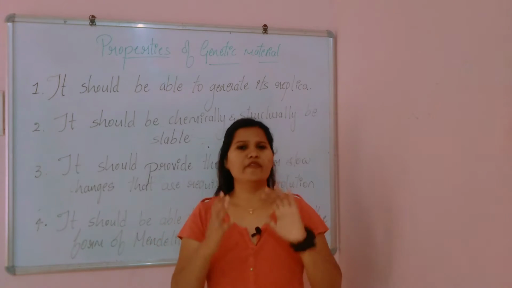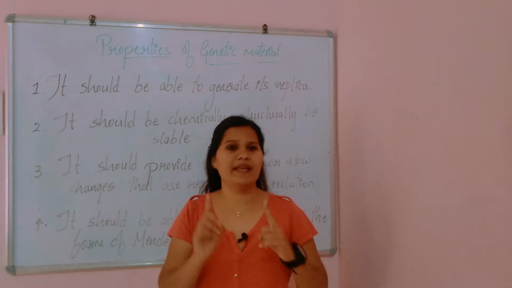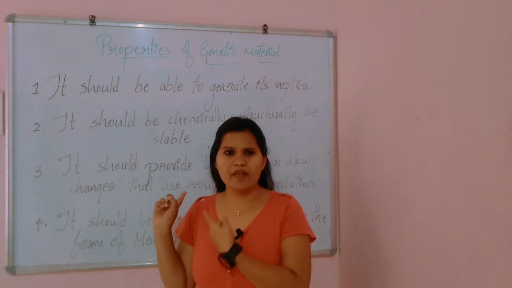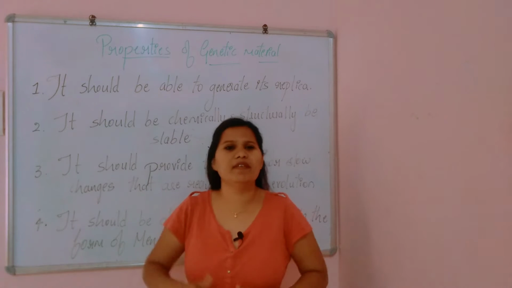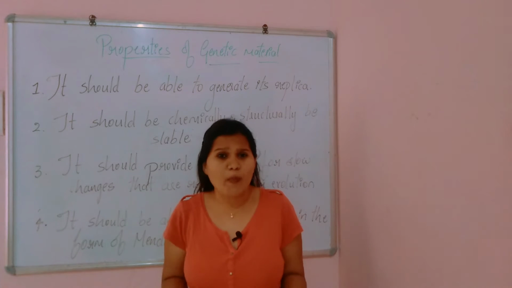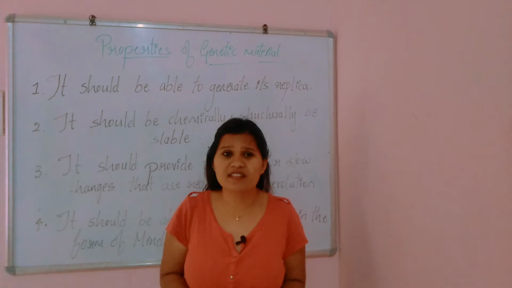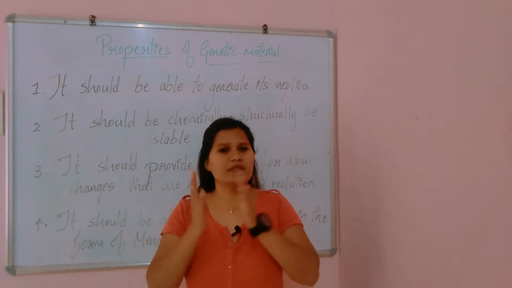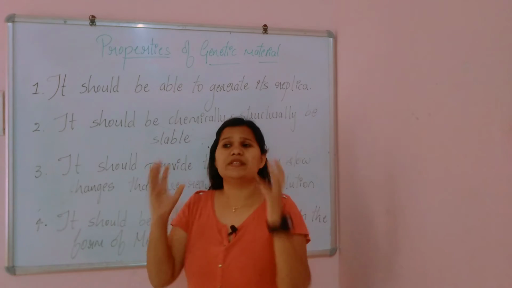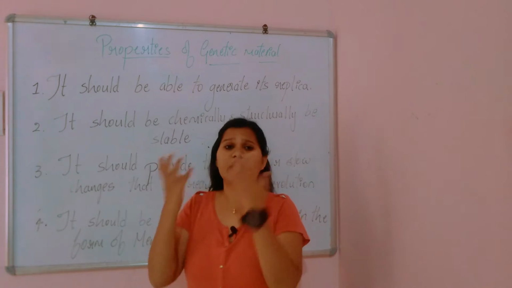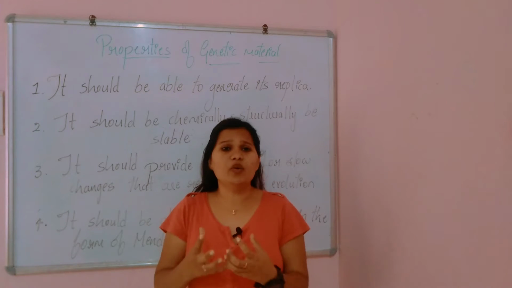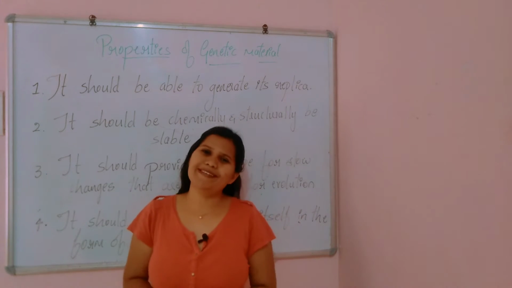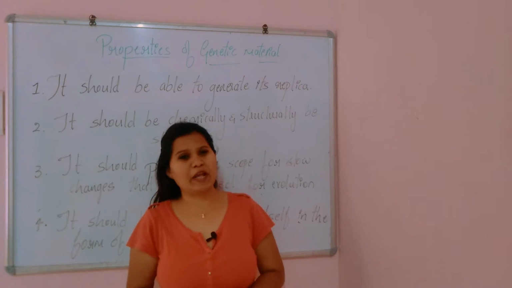For example, when you see this board, you will say within a fraction of a second that it is a non-living thing. How can you say that? Because you know the properties of non-living and living things, right? Non-living things cannot move, cannot respire. In the same way, in order to say if anything is the genetic material, we need to analyze its characters or its properties. So let's go on with the properties of genetic material.